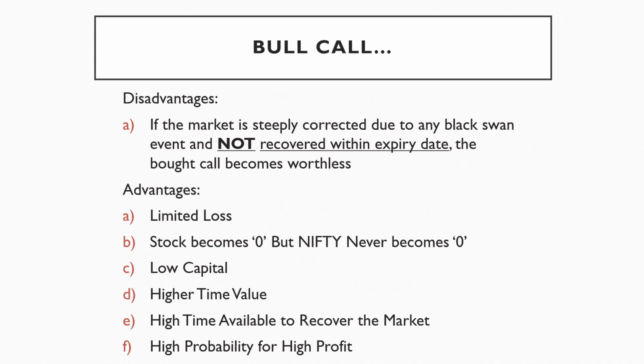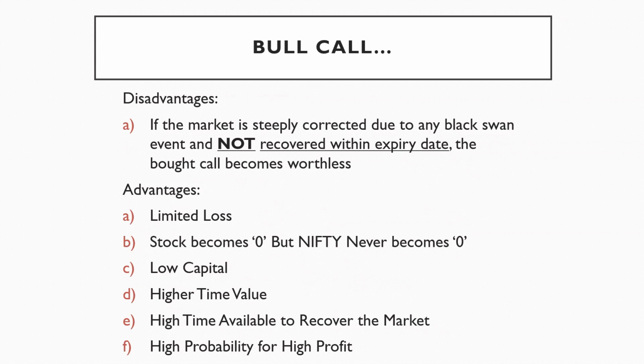So all six advantages are favorable to this strategy: high probability, high safety, high profit, low capital.